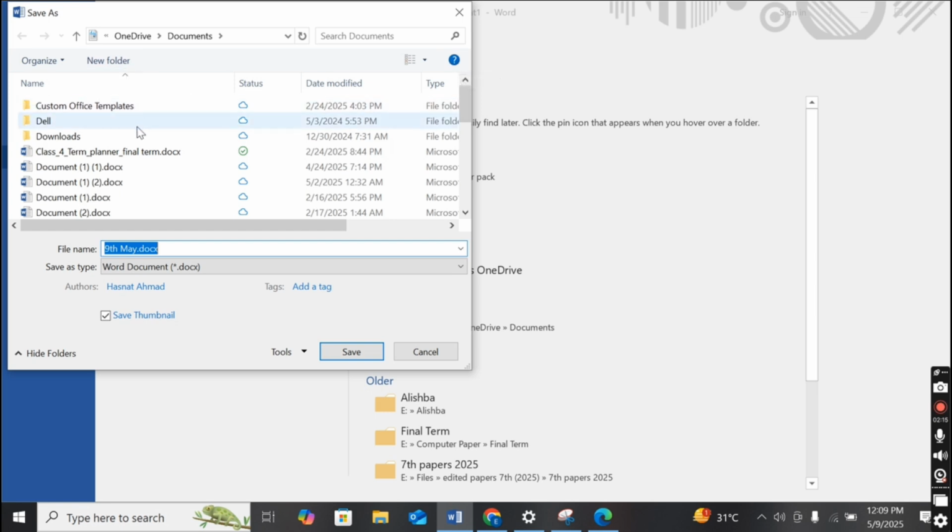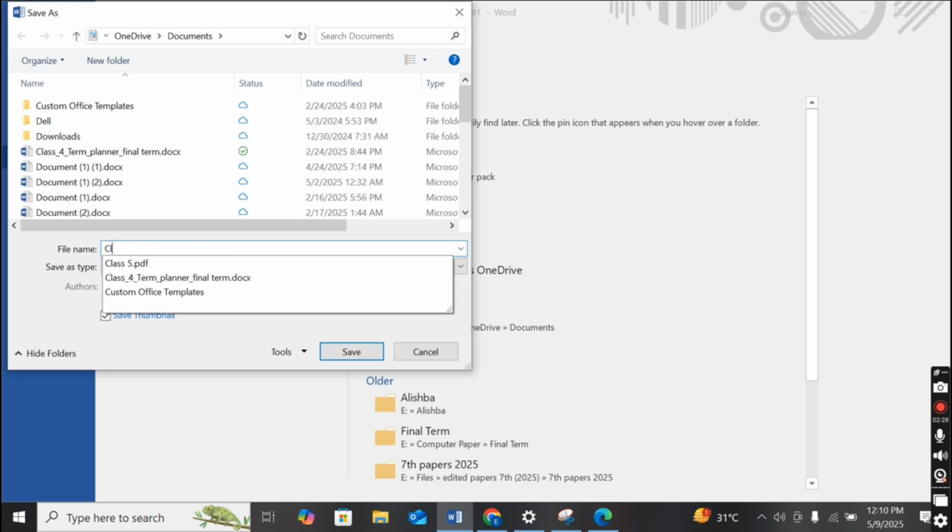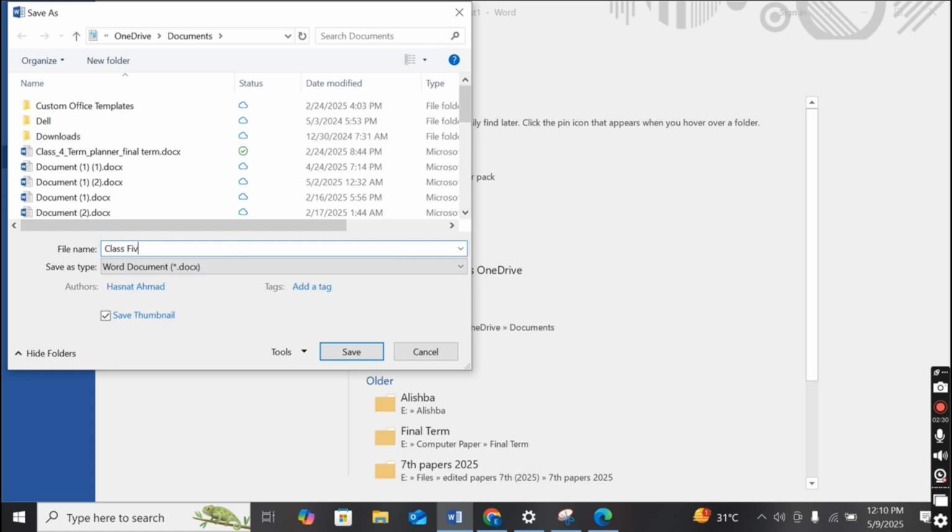I want to save this document in Downloads, and after clicking on it, it asks for the file name. I am writing here class 5. After that I have to select the type of the document.